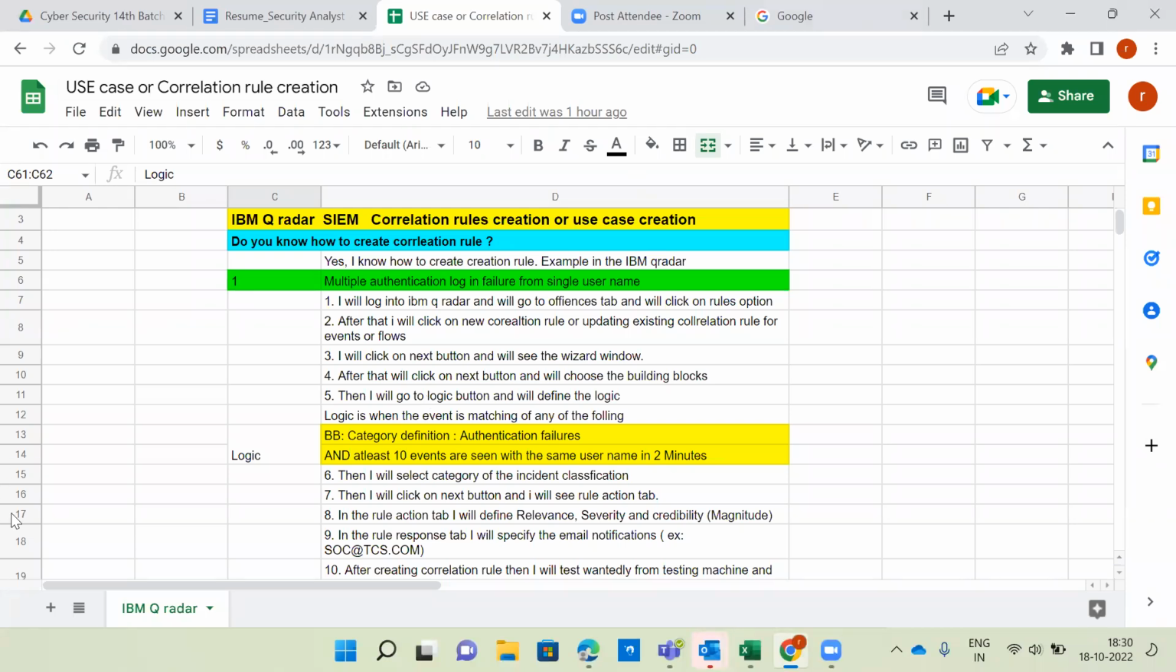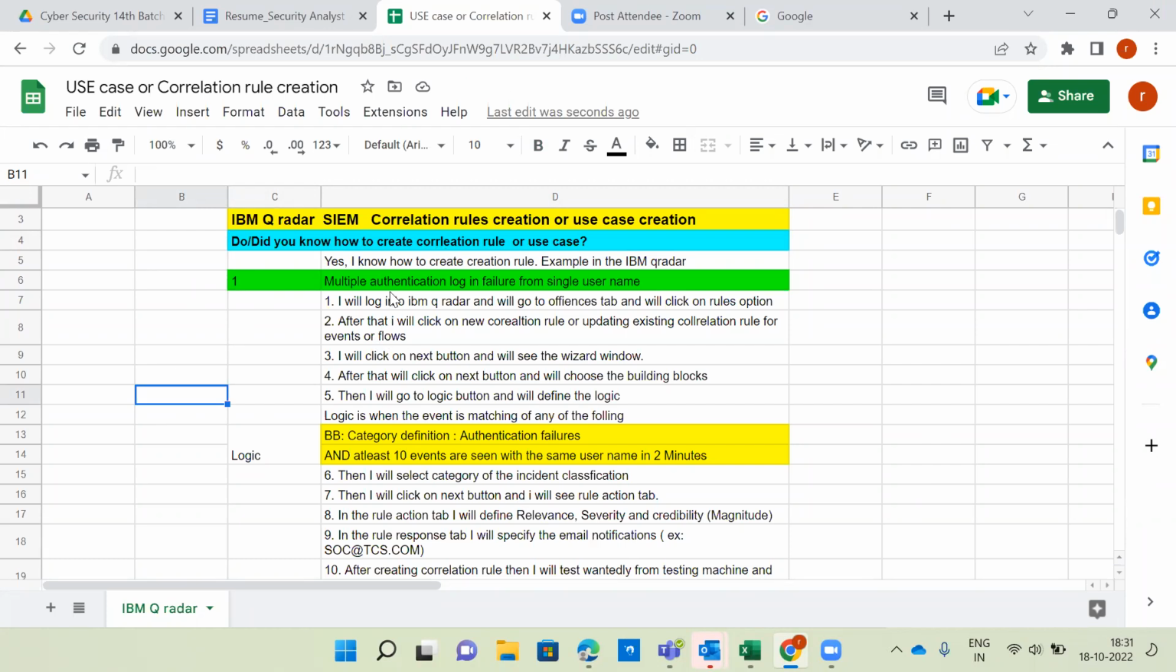So interview question, how normally they will ask: do you know how to create a correlation rule or use case? Or did you create a correlation rule or use case at any time? Do or did, because it's past simple. Do you know how to create, or did you know how to create a correlation rule?